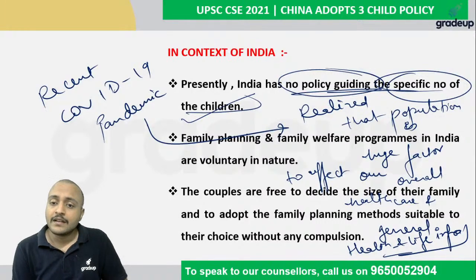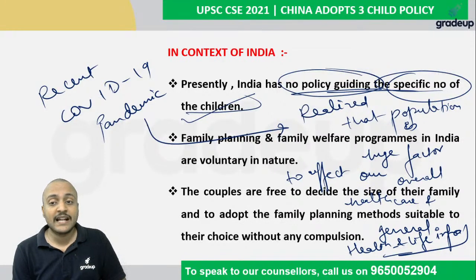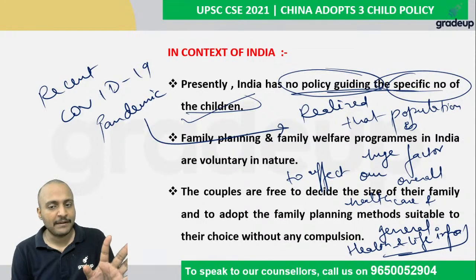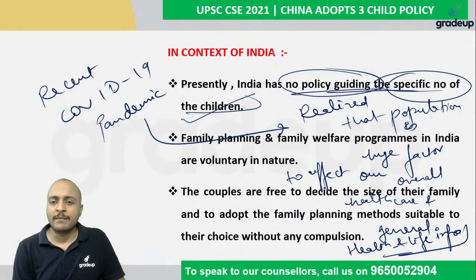But still we are able to cope with this type of situation right now. It means that we need some sort of policy, some sort of framework on population control very urgently, very rapidly.